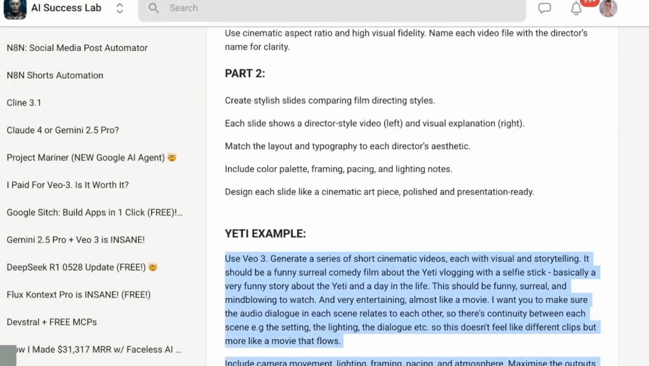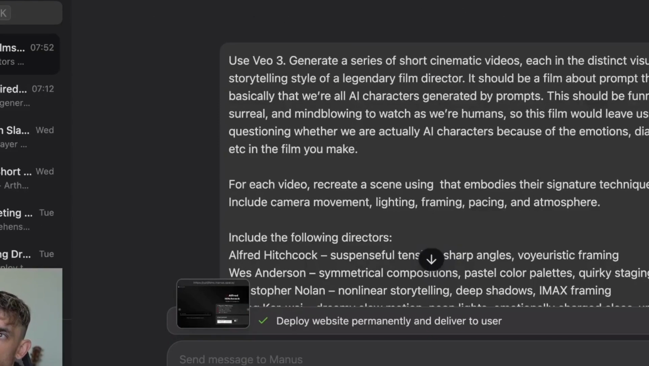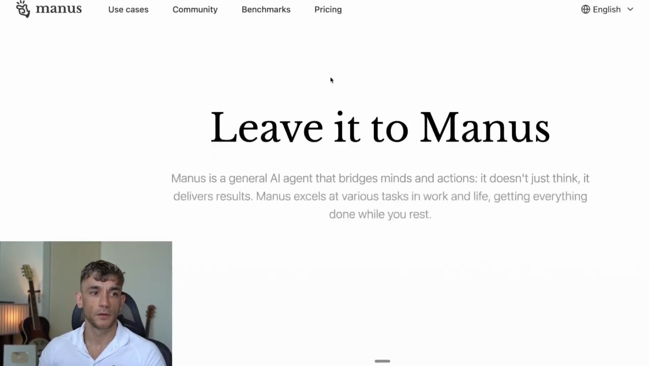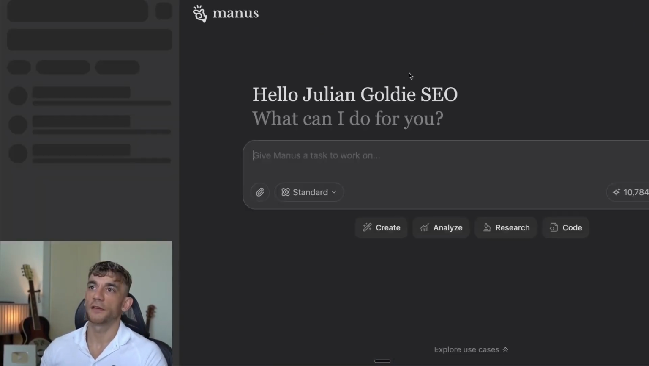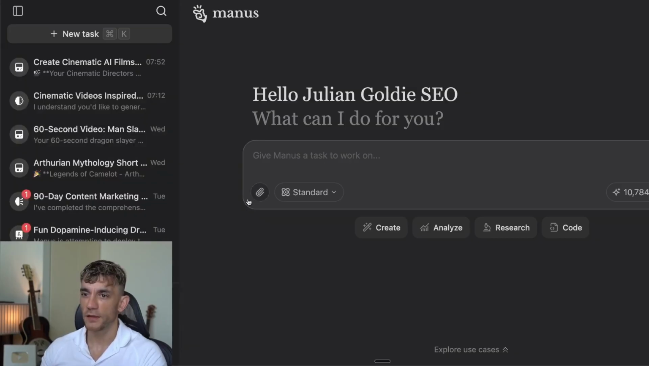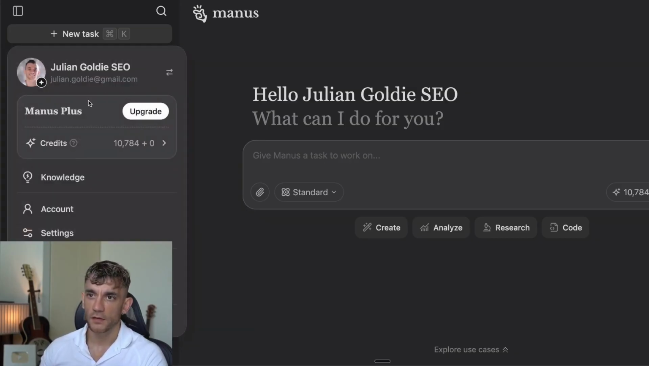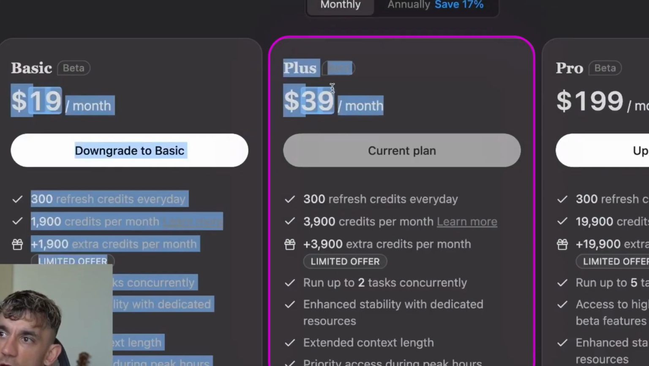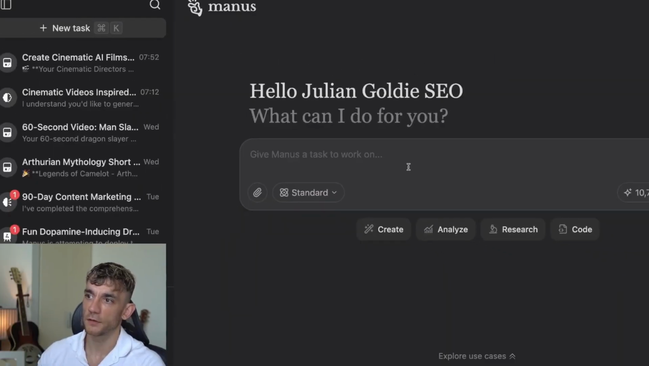So if you wanted to get started with this, what we can do is we can go over to Manus. And then we'll click Get Started in the top right. I'm trying to think which plan I'm on. Yeah, I'm on Manus Plus here, let's see how much it costs. Yeah, so these are the plans. I'm on the $39 a month plan here to generate these videos.